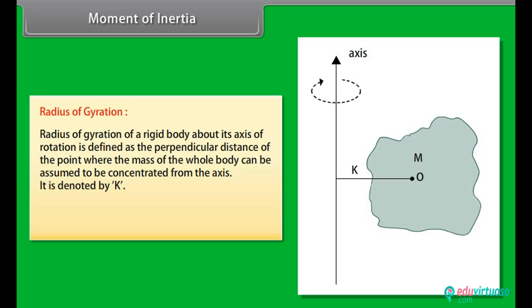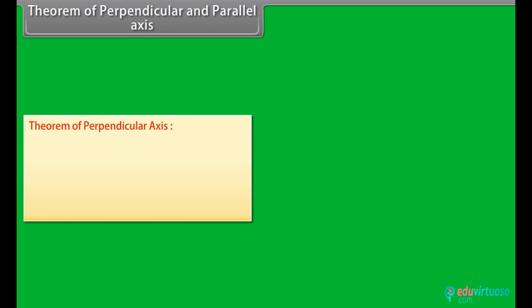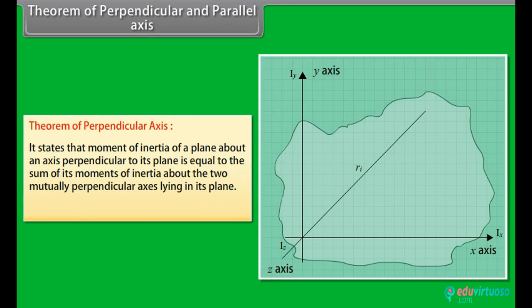Its expression is given by I = mk², which is equal to the summation from i = 1 to n of the product of m_i and r_i². Theorem of perpendicular and parallel axes. The theorem of perpendicular axis states that the moment of inertia of a plane about an axis perpendicular to its plane is equal to the sum of its moments of inertia about the two mutually perpendicular axes lying in its plane. Iz = Ix + Iy.